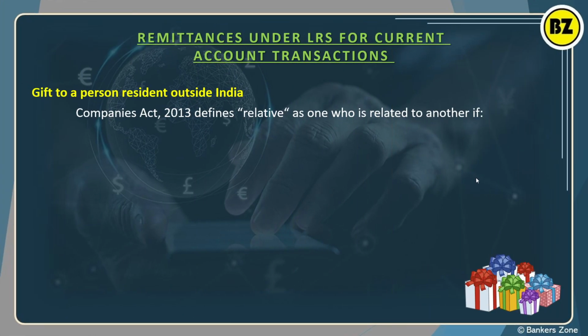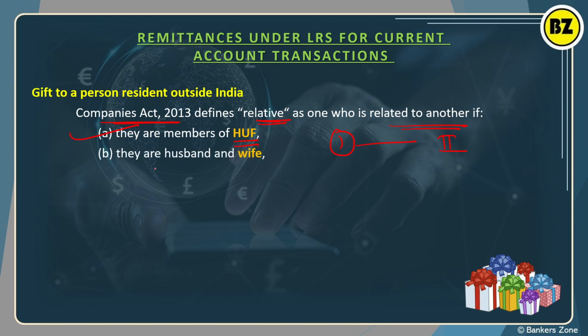Next, what about gifts? How can you send a gift to your relative? Relative means what? The Companies Act 2013 defines relative: one who is a member of a HUF, one person in India and another member of the HUF in the USA. You can send them a gift. Husband and wife can send to each other, very easy.